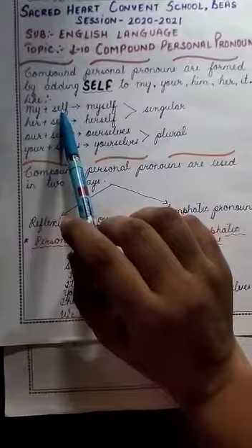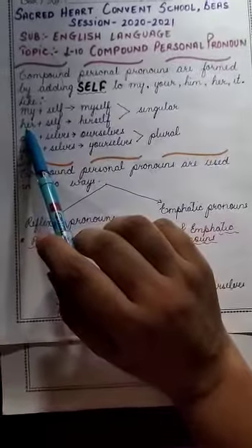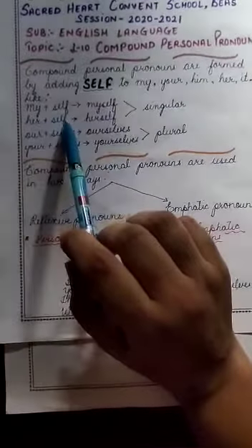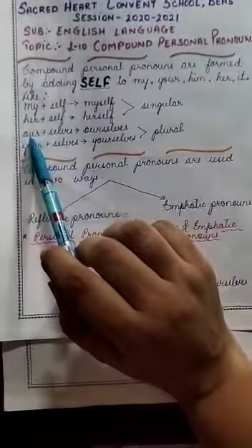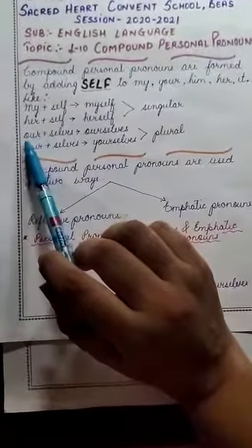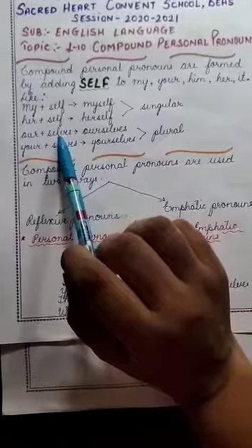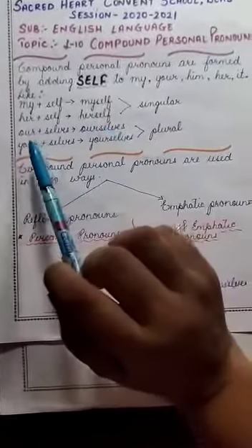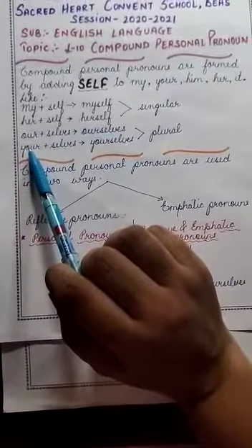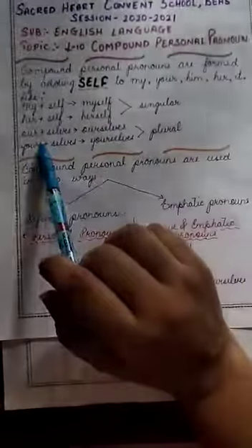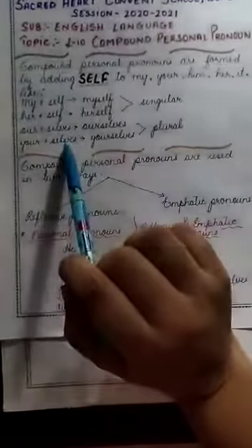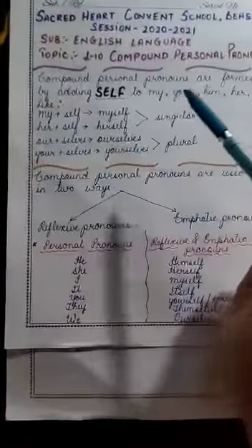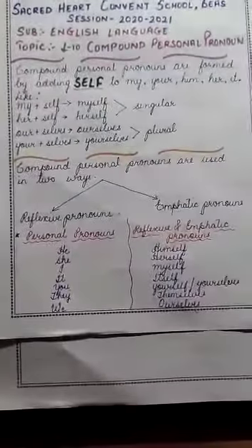So we are using self. Her is also used for a single person, so we are using self. Our is used for plurals, so that is why we are using selves here. So it becomes ourselves. Your is also used for the plurals, so we have changed self into selves. So it becomes yourself. Understood?